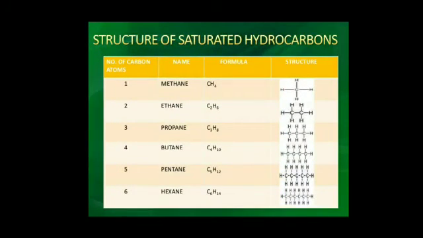There are various structures of saturated hydrocarbons given here. So first, number of carbon atoms 1. So meth, ane is the suffix, then methane, ethane, propane, butane, pentane, hexane. And if you know the general formula that it's CnH2n plus 2, then you automatically get the formula. And there is a pattern how you can represent your structure. So you just need to complete the valency of each and every element.